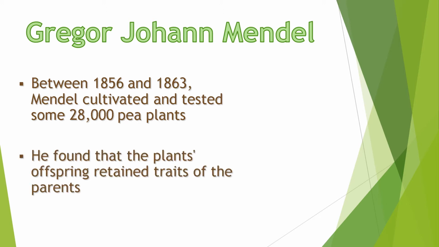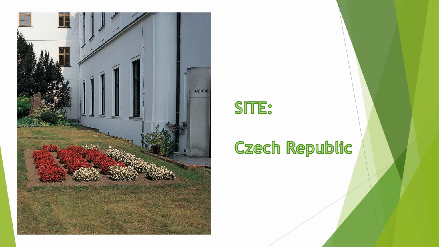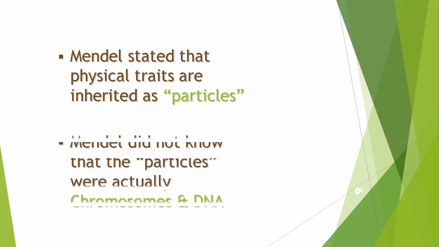He found out that plants' offspring retain traits of the parents. Gregor Johann Mendel conducted his experiment in a small area in Czech Republic. Mendel stated that traits or characteristics are inherited as particles, but by that time these particles were still unknown. Mendel did not know that the particles were actually chromosomes and DNA.